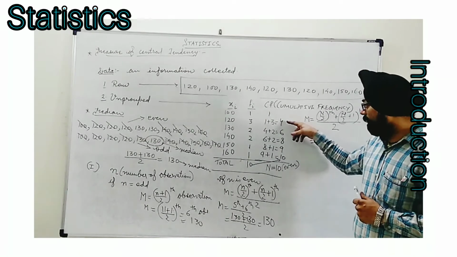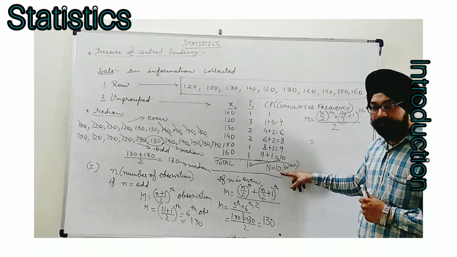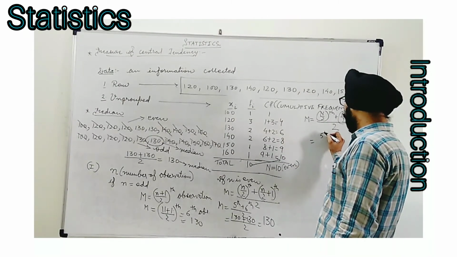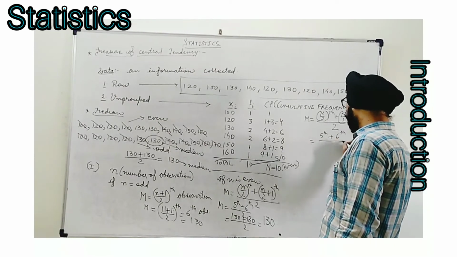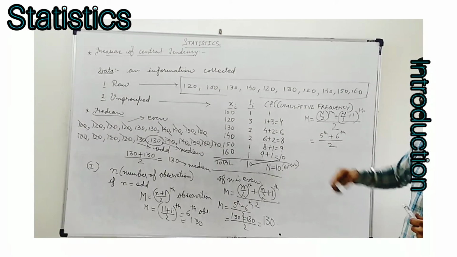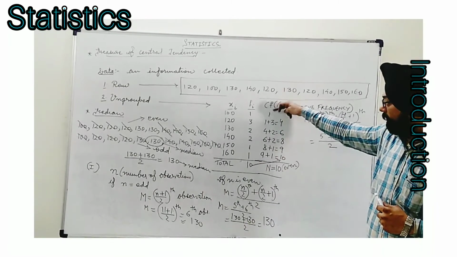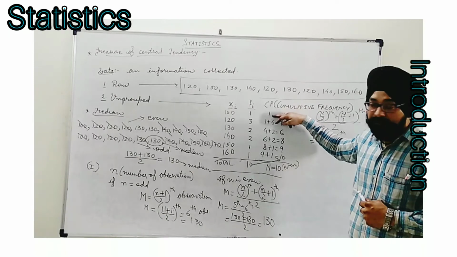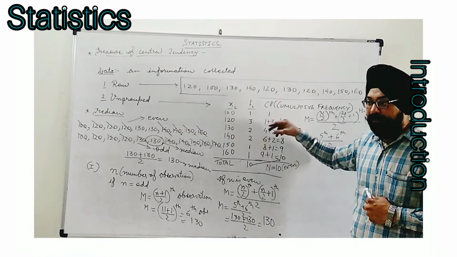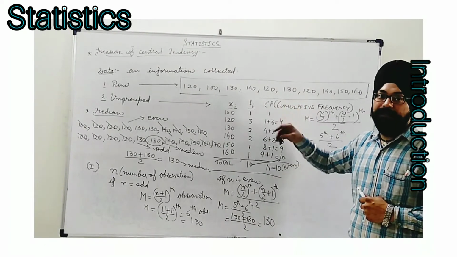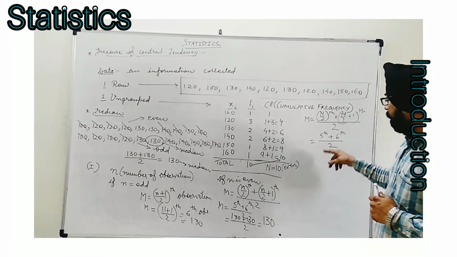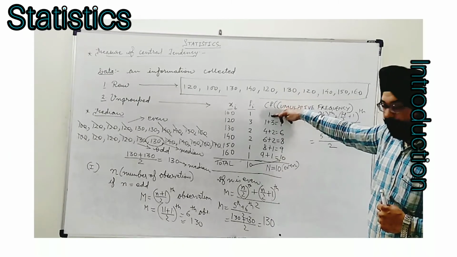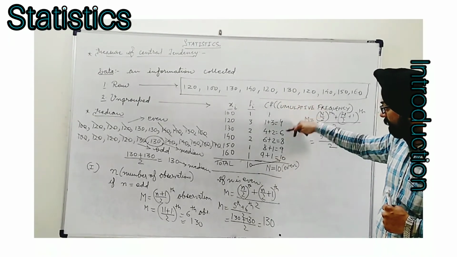For this, we see n is equal to 10. I need to find n by 2, that means 10 by 2. This is the 5th observation and the next will be the 6th observation. So to find the 5th observation, we look in the CF column and find the first value of CF which is greater than 5. 1, next is 4, then comes 6.